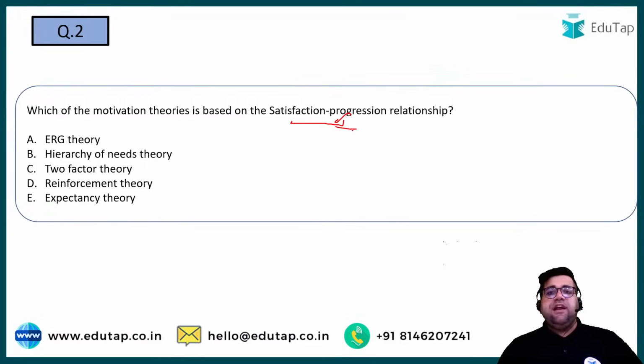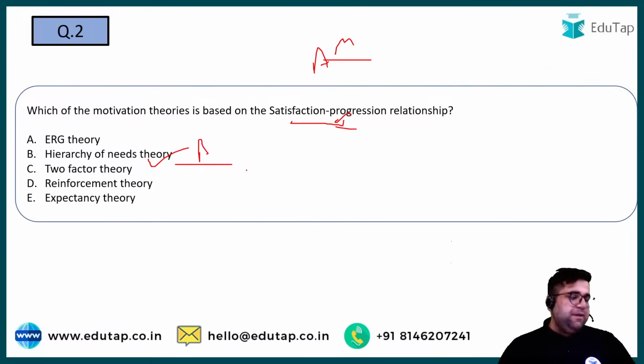The concept of satisfaction progression was given to you by Abraham Maslow, one of the famous persons in the concept of management. And his theory was the need hierarchy theory. Therefore, the correct answer will be option B.